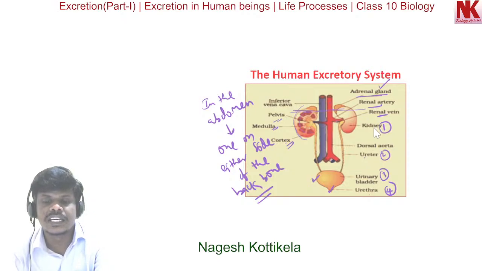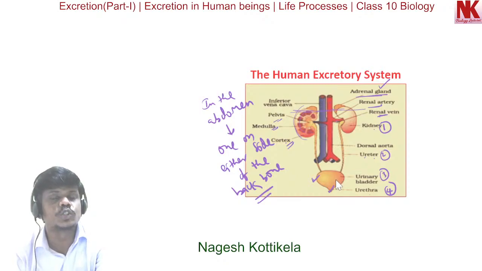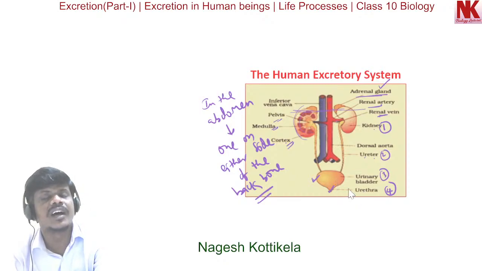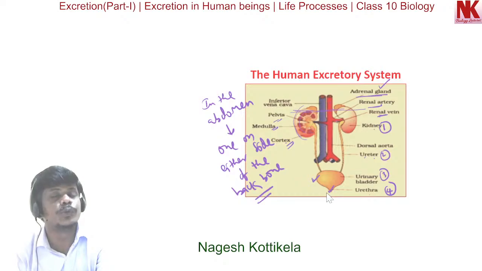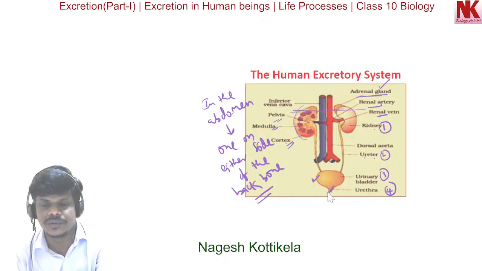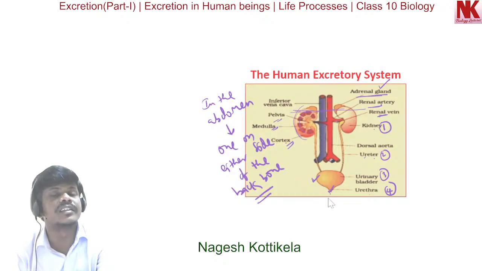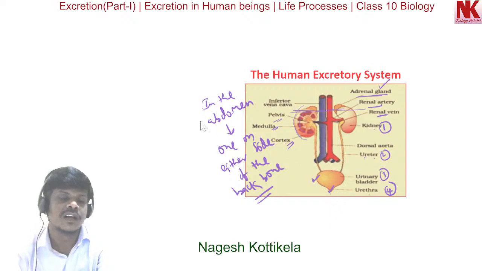So in the kidneys, urine formation occurs. Ureters carry the urine from the kidneys to the urinary bladder. The urinary bladder temporarily stores urine, and the urethra is the opening through which, you can see here, urine is passed out of the body.